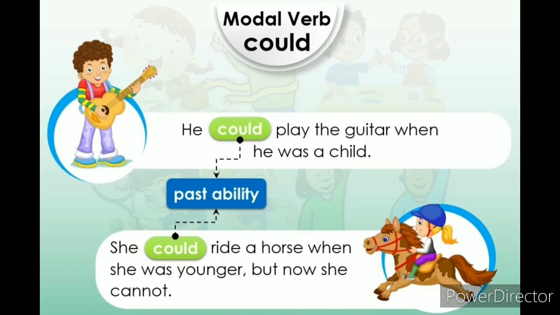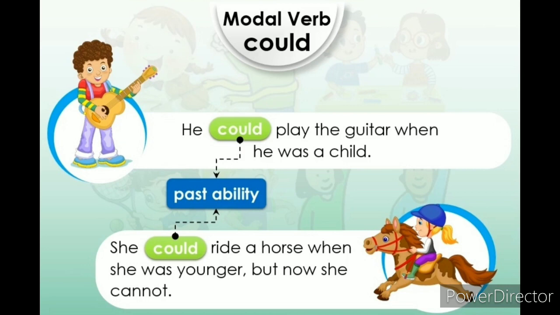We use could. Could is exactly the word to use for ability in the past. For example, he could play the guitar when he was a child. Here in this sentence, could has been used.